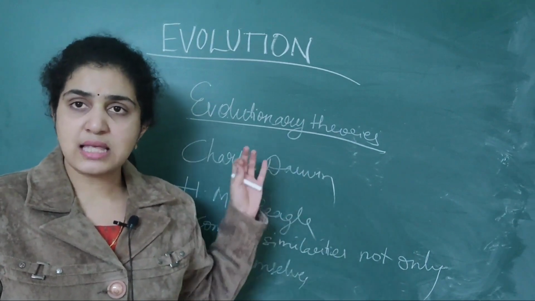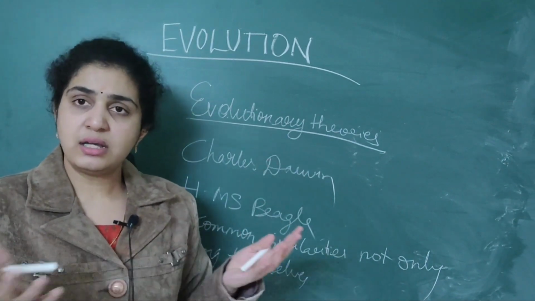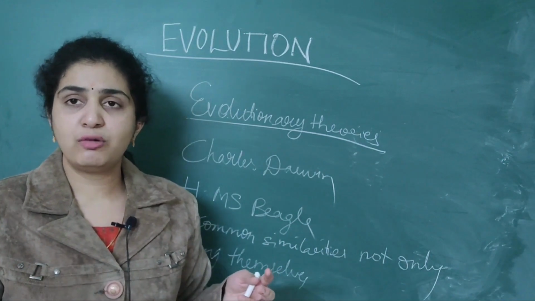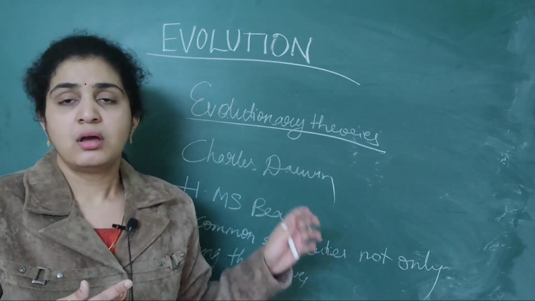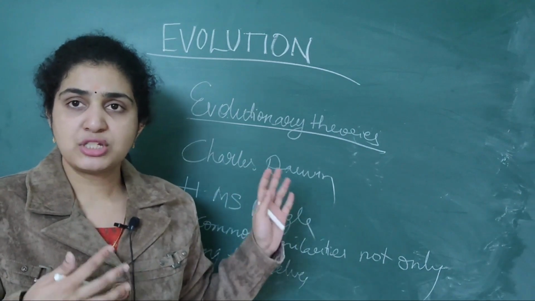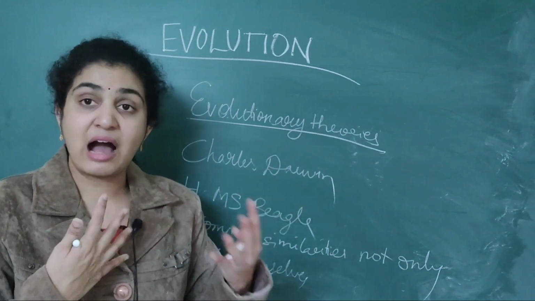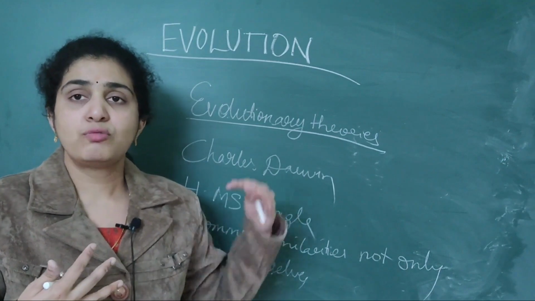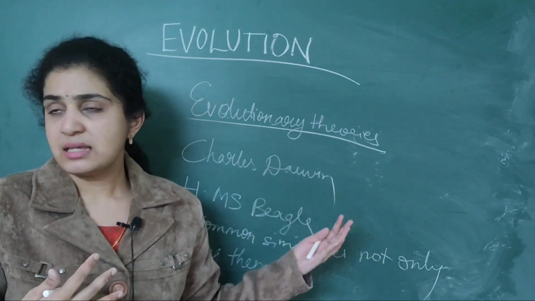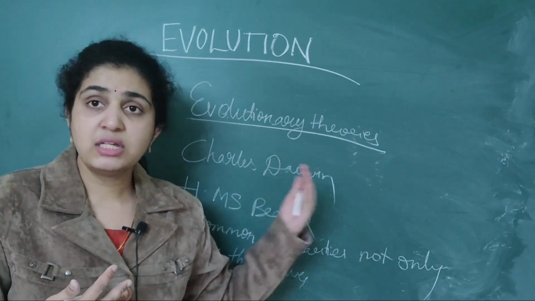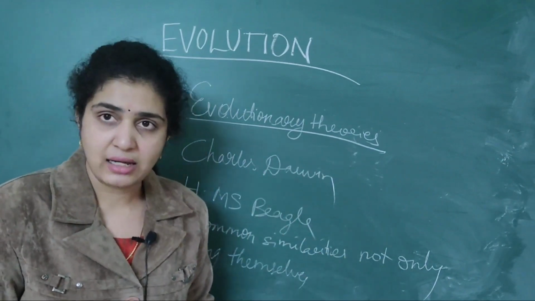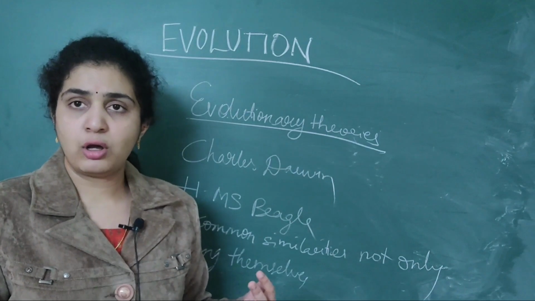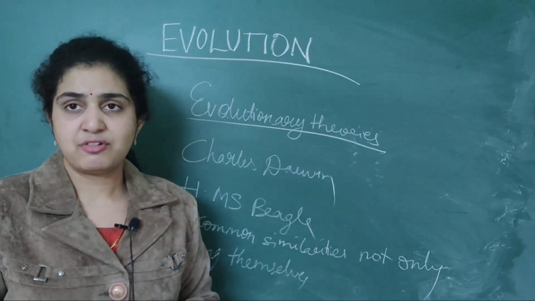He traveled the whole world on a ship and identified that the evolution process shares similarities not only among ourselves but also with life forms that existed millions of years ago, such as early man.